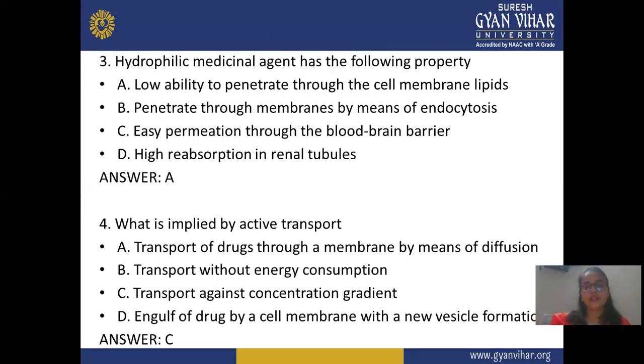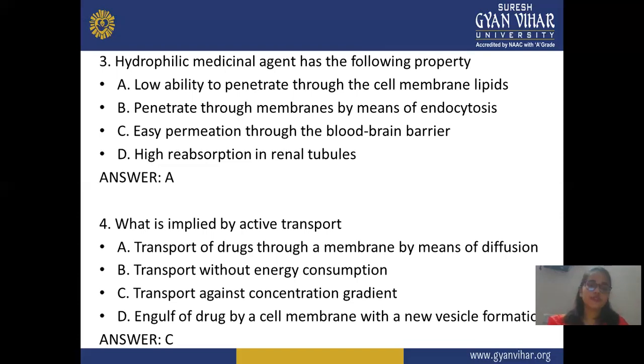Next, third question: a hydrophilic medicinal agent has which of the following properties? Suppose your drug is hydrophilic, or water soluble in nature. It should have low ability to permeate through the cell membrane, the lipid membrane. Options include permeating through the membrane by means of endocytosis, easy permeation through the blood brain barrier, and highest reabsorption in the renal tubule. So the correct option is A, low ability to permeate through the lipid cell membrane, because it is water soluble in nature. Water soluble drugs permeate less, or maybe not at all, through this membrane.